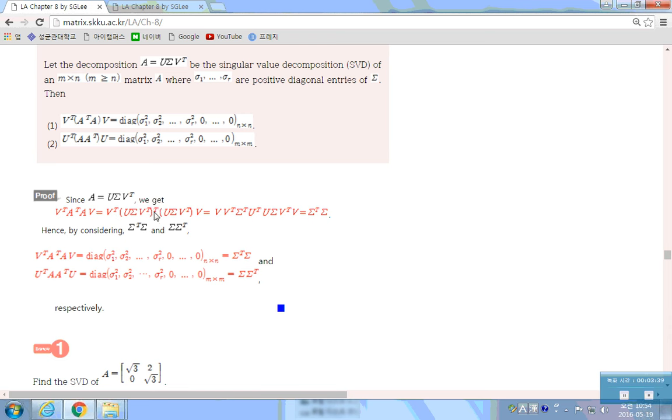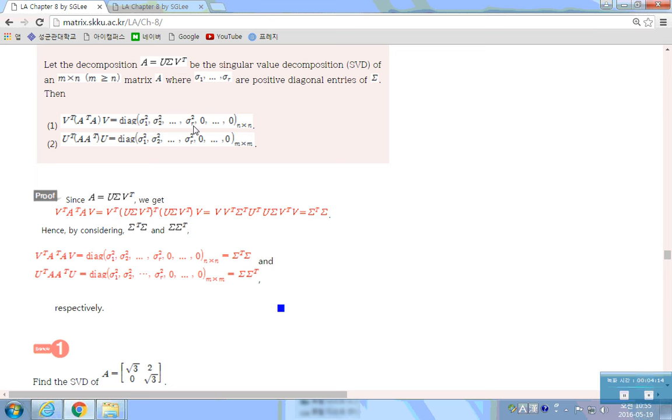V transpose times V times sigma times U transpose times U times sigma times V transpose times V. This was changed, but anyway, V transpose V is an identity matrix, and U transpose U is an identity matrix, because the column vectors are also normal vectors. So what's left? We only have sigma transpose times sigma, isn't it?